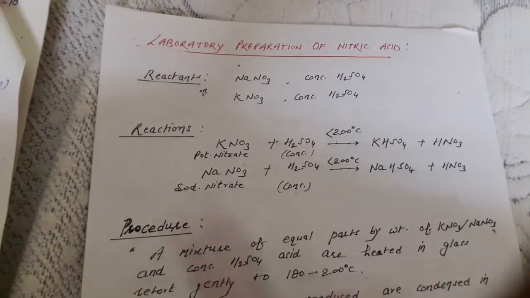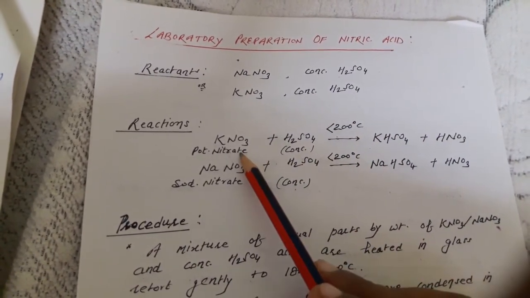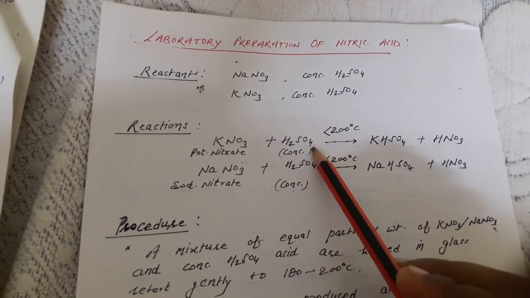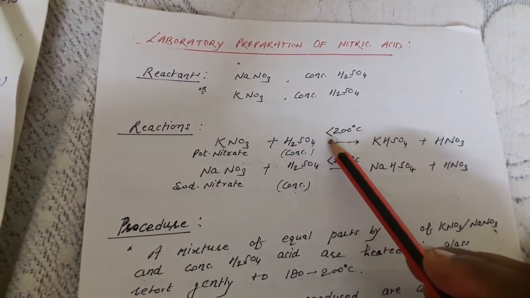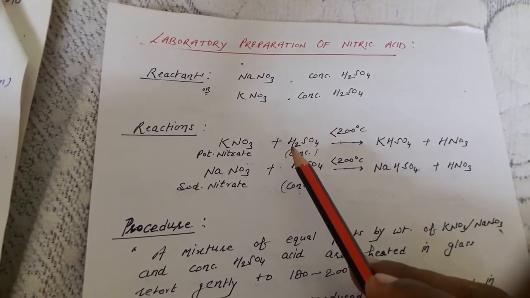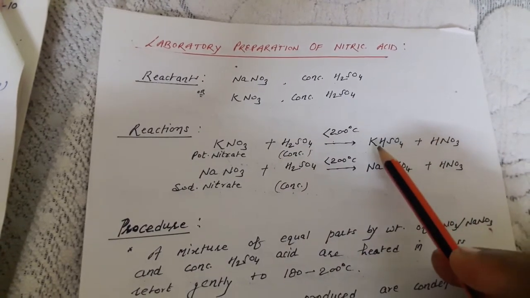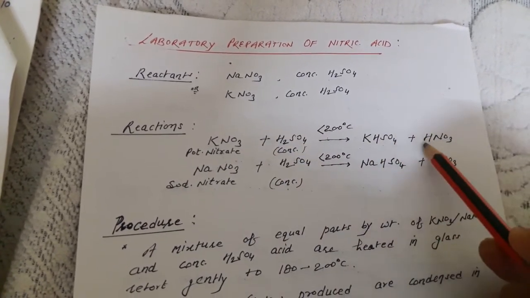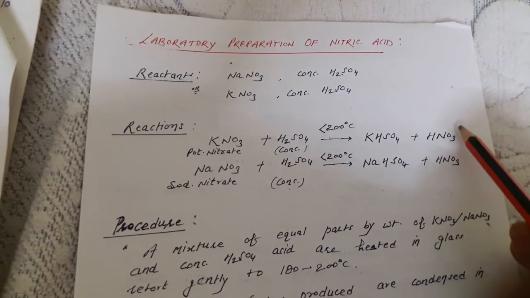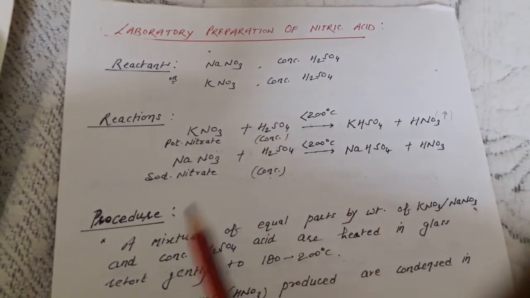The reaction takes place with potassium nitrate and concentrated sulfuric acid under the condition below 200 degrees Celsius. That gives a partial displacement of hydrogen and one of the salts, potassium bisulfate, and HNO3. This is the required acid that we need.